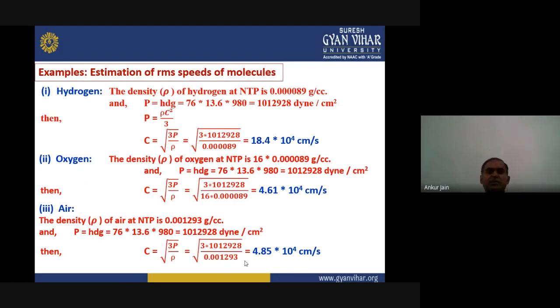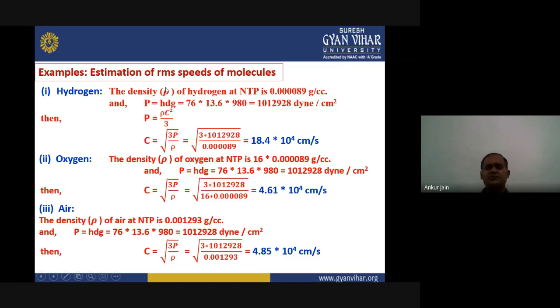Now here are some examples for the estimation of RMS speeds of molecules. Let us take one example here. First is hydrogen. We know the density of hydrogen at normal temperature and pressure condition is 0.000089 gram per cc, and the pressure will be given by h into d into g. h is 76 centimeter of mercury, d is the density of mercury that is 13.6, and g is the constant 980. If we calculate this, we find the pressure in dyne per centimeter square.